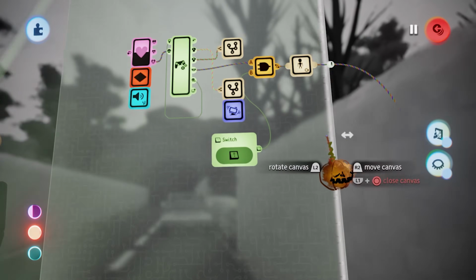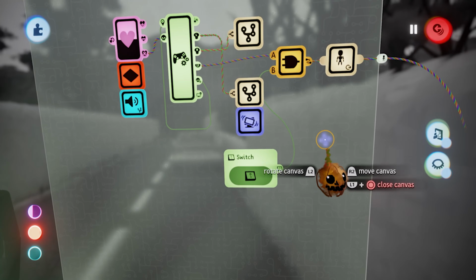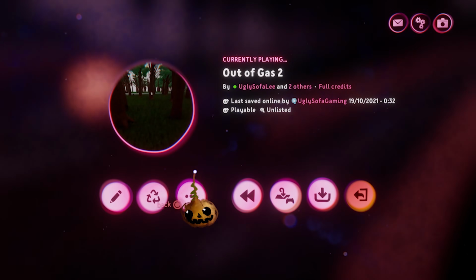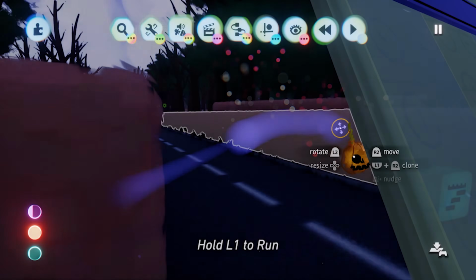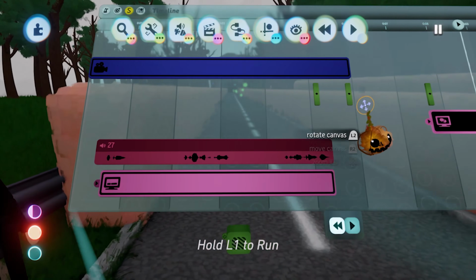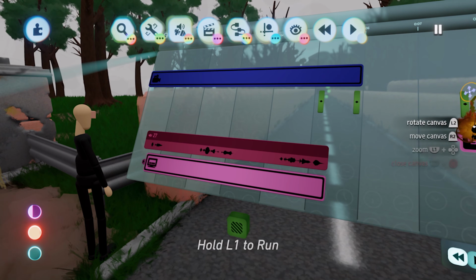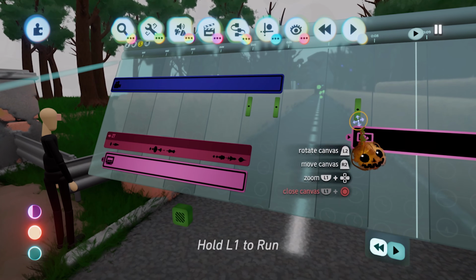The puppet also comes with a run feature attached to the L1 button, but we didn't want to give the player this option immediately, as we wanted the first few moments of player control to be a slow walk up the road to start building some tension. Which means, as much as we try to avoid it, we had to play with some simple logic.